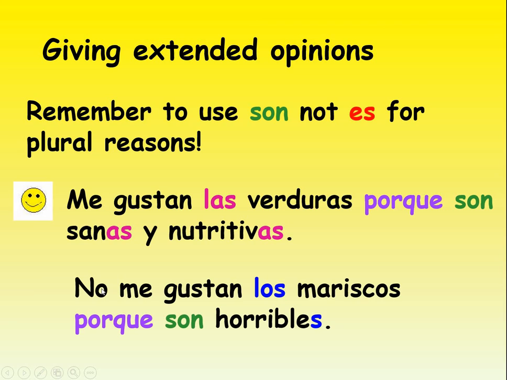No me gustan los mariscos porque son horribles. So I need an S on the end of here, and there's another negative adjective for you to learn there. Looks exactly like the English, pronounced horrible. Mariscos are plural, so I need an S, horribles. And I wouldn't have said no me gustan los mariscos porque es horribles, because that would have meant I don't like seafood because it is horrible. But in Spanish, seafood is plural, okay?